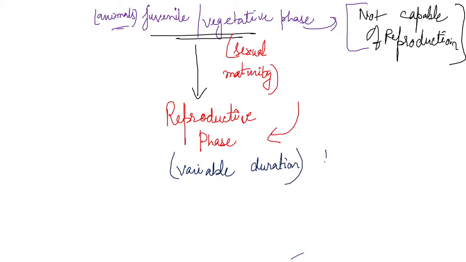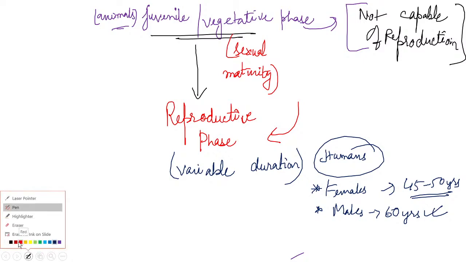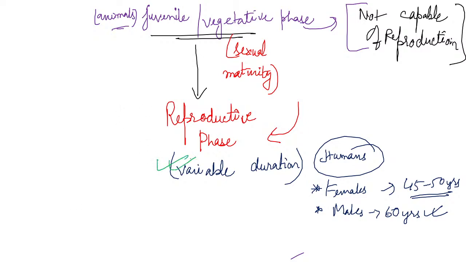Like in case of the humans, the females can reproduce up to the age of 45 to 50 years. After that, they cannot reproduce. But in case of the males, they can form gametes till 60. After 60 also they can form gametes. So this is the difference. That is, the sexual or reproductive phase can vary from person to person, from organism to organism, from animal to animal. So it will have a variable duration.